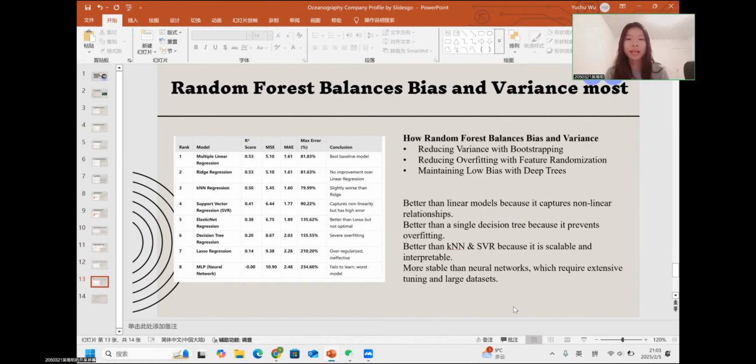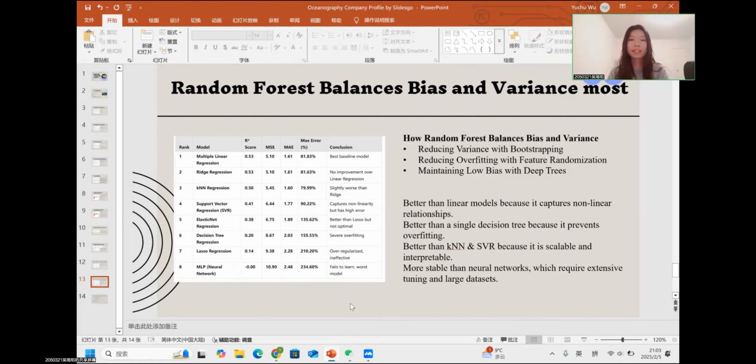And now let's talk about how random forest balances bias and variance in three ways. The first one is reducing variance with bootstrapping. The second one, reducing overfitting with feature randomization, and also maintaining low bias with deep trees, not a single tree. And we can see that the random forest model is better than those models in the left picture, which I mentioned before, in many ways.